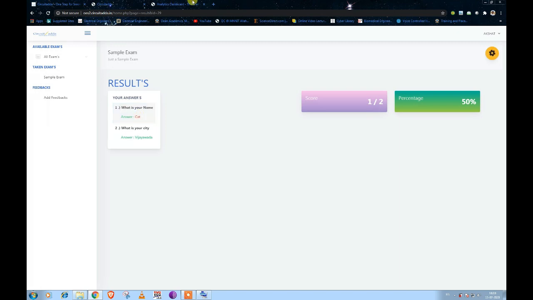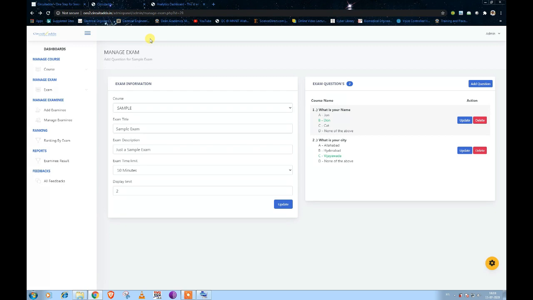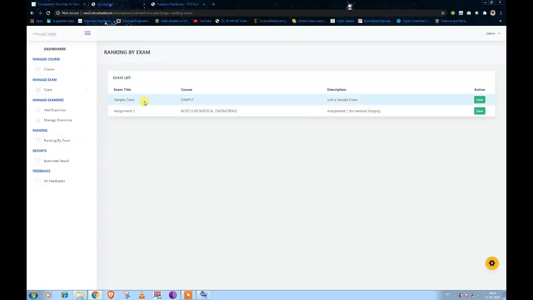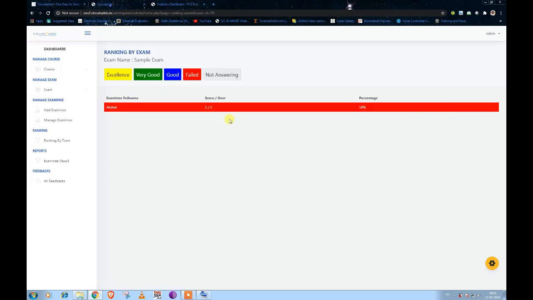Okay, so in the admin panel, the admin can also view the results of the students. Whenever you click on rank by exam, here you can see clearly for which exam he wants to see the result. So here I want to see the result for sample exam. So he will click here, view. Whenever he clicks on the view option, he will see the student name Akshat, the score 1/2 and the percentage he got in his exam.